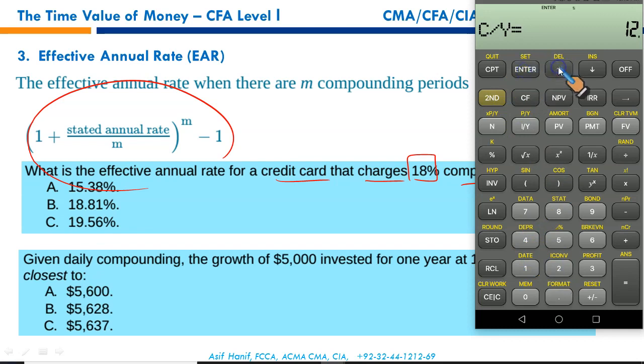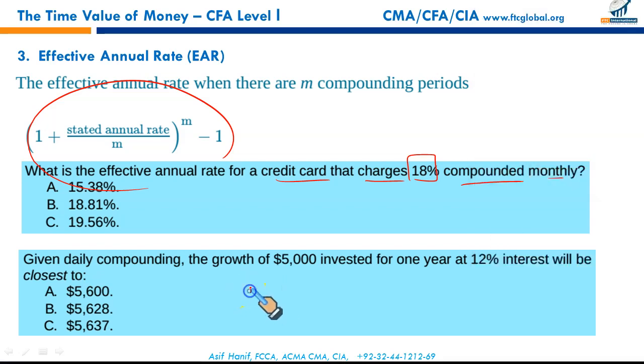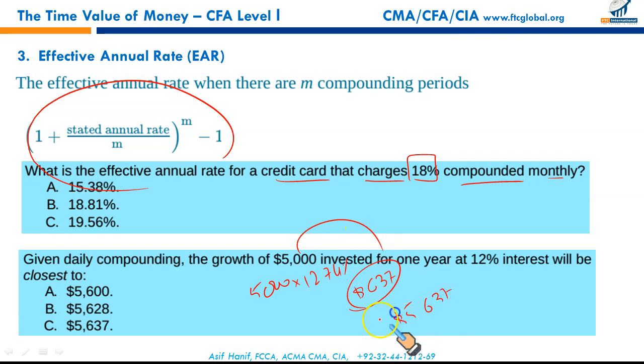Enter, up arrow key, cycle of frequency of compounding 365, enter, up arrow key, and that gives you an effective rate of 12.74. So 5,000 invested at 12.74% for 1 year, the interest would be $637. This interest together with the principal gives you a total amount of $5,637. So that gives you C as the correct option.